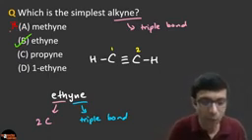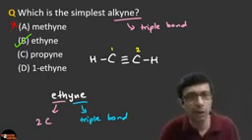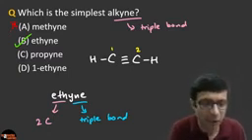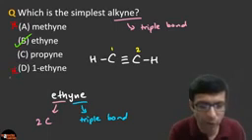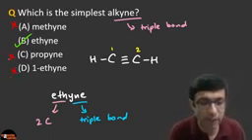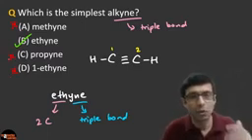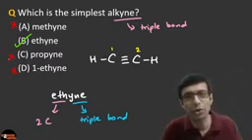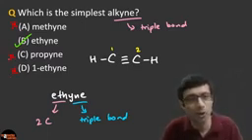Fantastic. And why 1-ethine is not correct? Because you don't need to write 1, right? It's like writing 1 water or something, right? So it doesn't make sense here to write 1. Even though it's not wrong, we don't write 1-ethine. So that's not a good option. And propyne means 3 carbon, prop. So meth is 1, eth is 2, prop is 3, but is 4, right? Pent is 5 and so on.